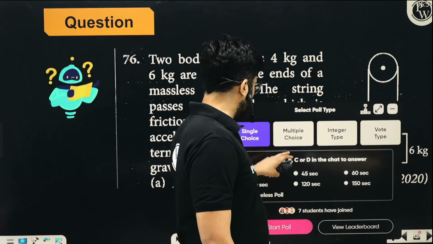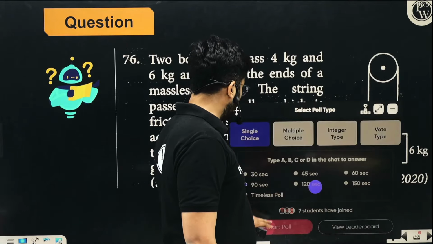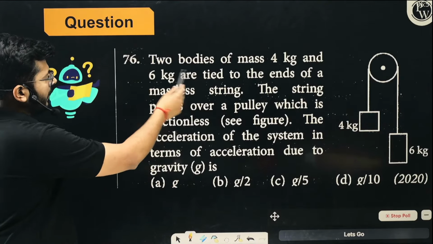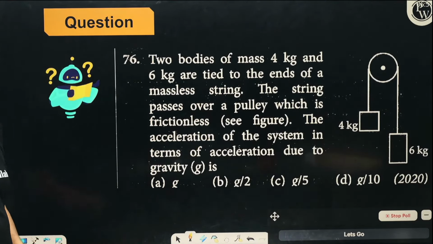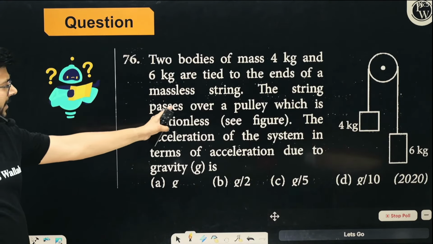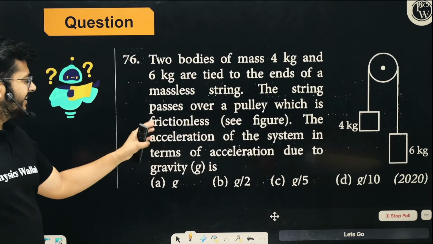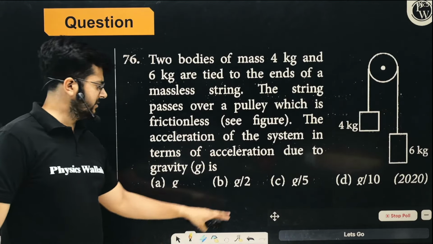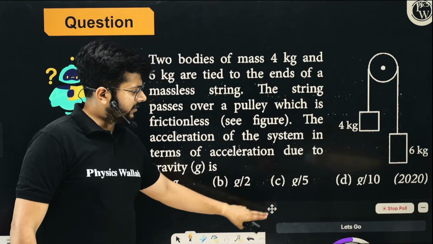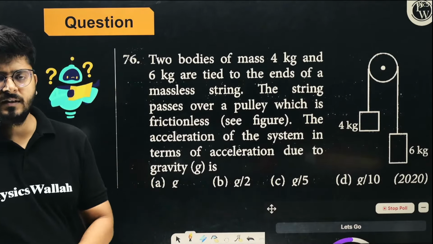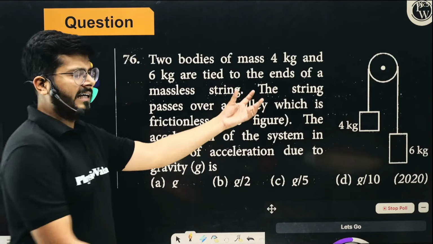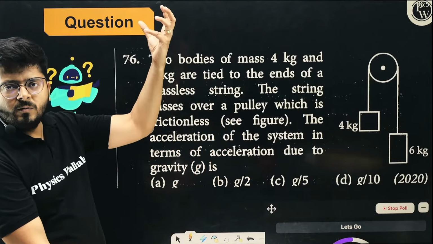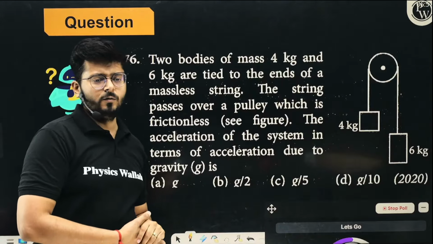So we have a pulley and 2 masses are attached to it. They are asking: 2 bodies of mass 4 and 6 are tied to the ends of a massless string. The string passes over a pulley which is frictionless. The acceleration of the system in terms of acceleration due to gravity is? So what is the correct option? One particle will move down with some acceleration and the other particle will move up with the same acceleration. What will be the value?